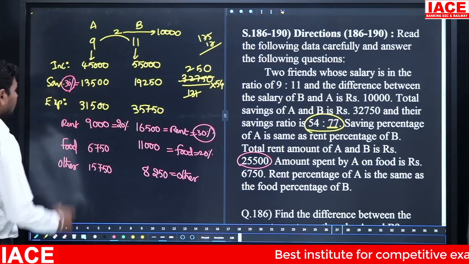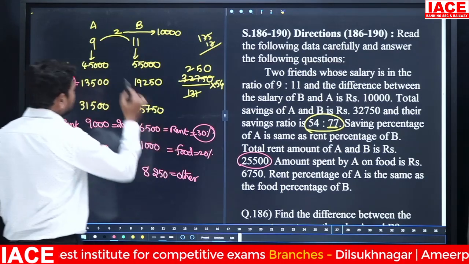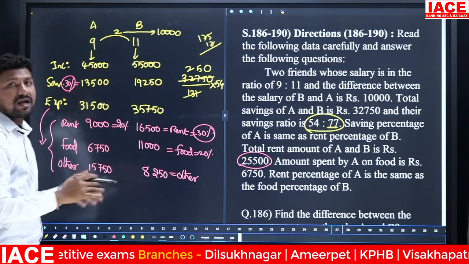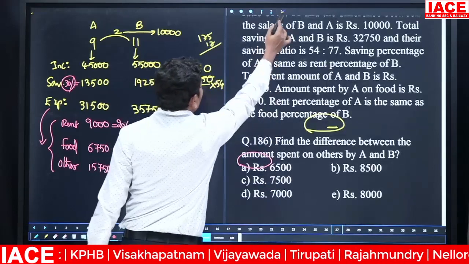Now you will get here the diagram belongs to expenditures. Here also belongs to expenditure, savings and income. Every term is available here. Now based on this we have to calculate the questions. Look at the first one.